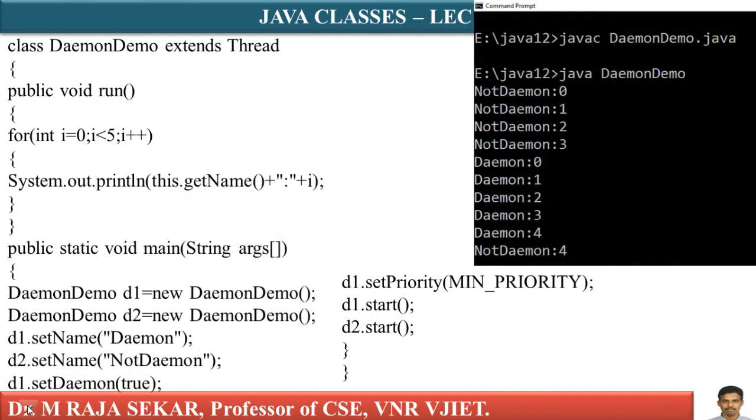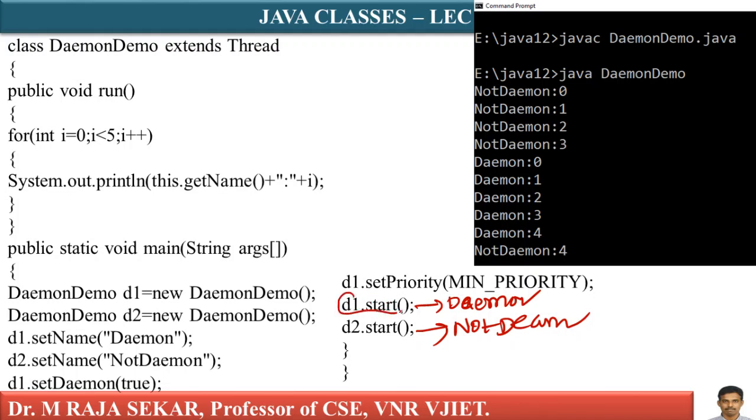If you observe this output carefully, what happens? d1, d2. Of d1 and d2, which one is daemon thread? d1.setDaemon(true). Therefore, this is daemon thread, isn't it? Is it not daemon thread? Daemon thread. This is d2. d2 is not daemon thread. d1 has got lowest priority.